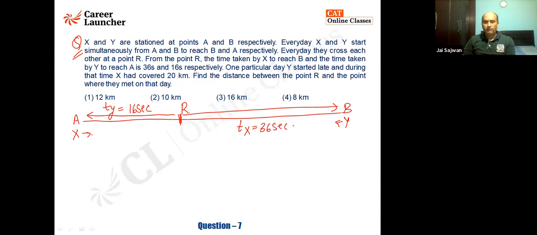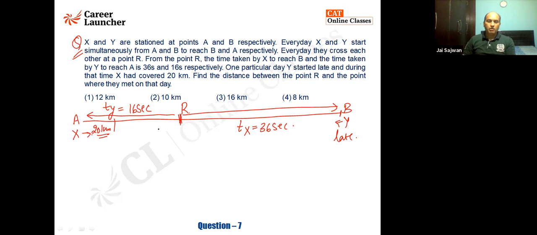On a particular day, Y started late. One day, Y is starting late, and during that time, X has covered 20 kilometers. So when Y is late, X has already covered 20 kilometers. Find the distance between the point R and the point where they meet on that day.